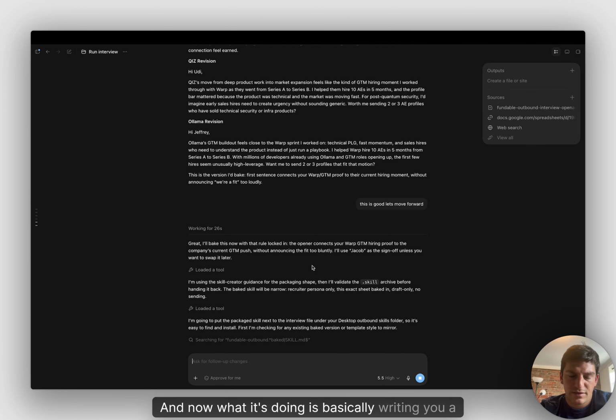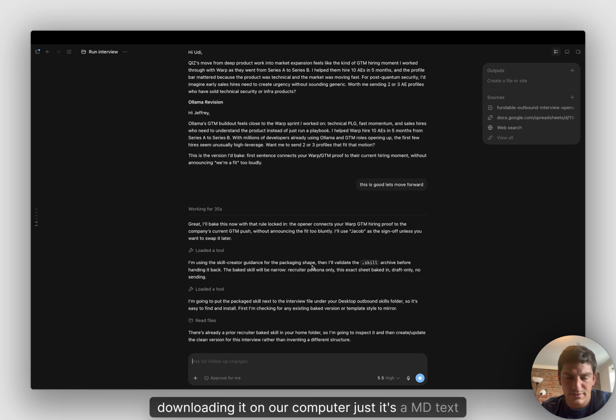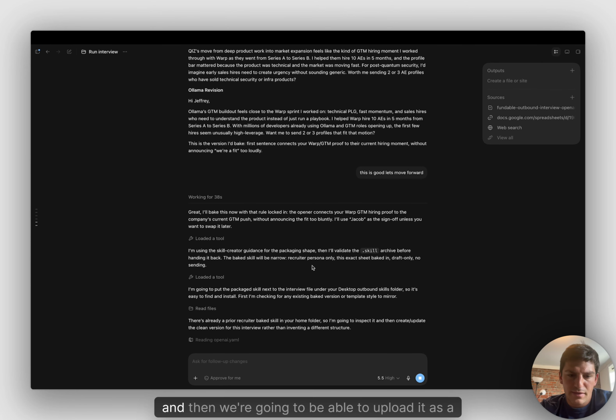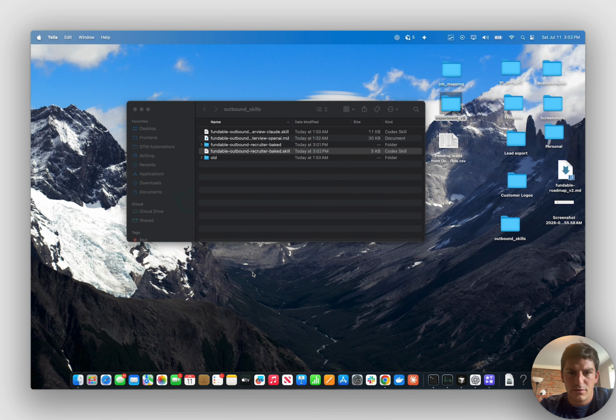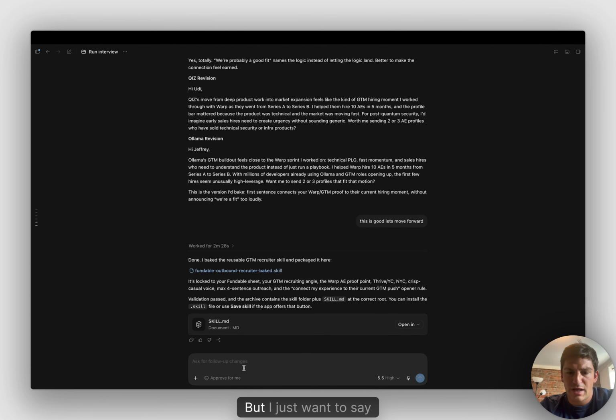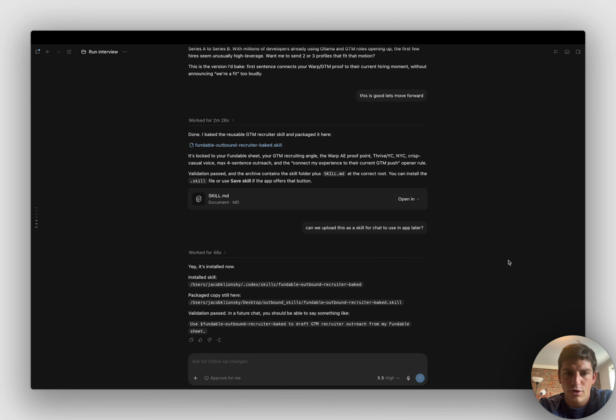And now what it's doing is basically writing you a personalized file that you'll be able to use. I think it's downloading it on our computer, it's an MD text file, and then we're going to be able to upload it as a skill within ChatGPT. Great, so now it made the skill that we're going to use moving forward. If I press on it here, it shows up in my local folder, but I just want to say, can we upload this as a skill for chat to use in app later? Great, so now it's installed.